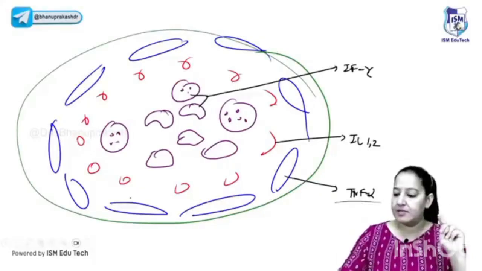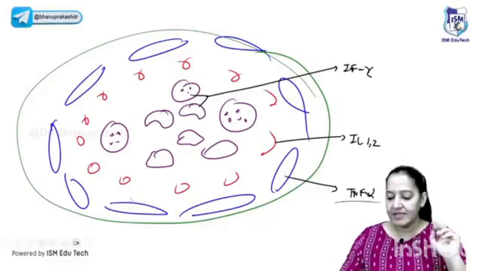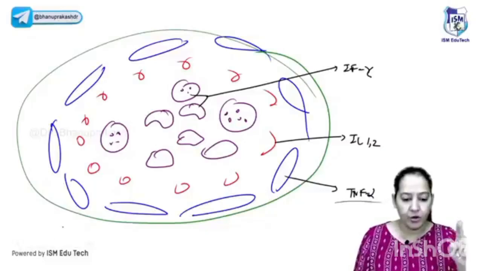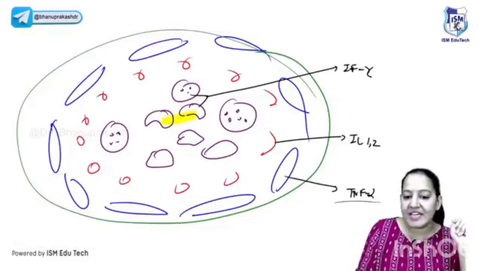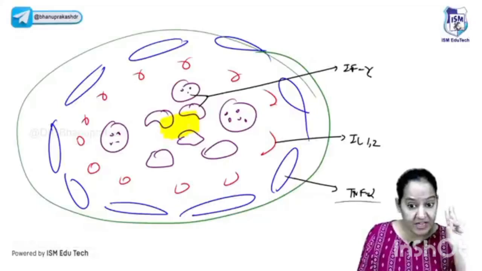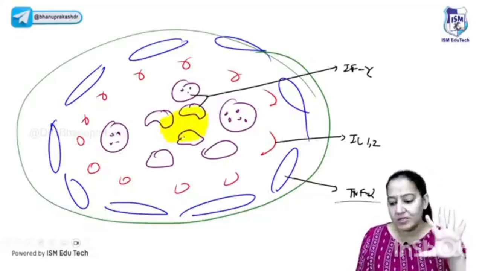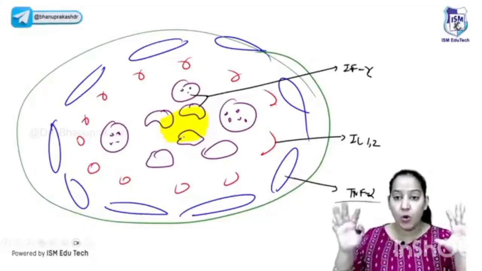Now, there are 2 types of granuloma. Sometimes you can see just a granuloma, there is no necrosis at the center. It is known as hard tubercle or hard granuloma. Sometimes at the center, there is caseous necrosis. I told you 5 types of necrosis. Now the third type, the caseous necrosis at the center, the cheese-like. This is known as soft granuloma. This is how a granuloma is formed.